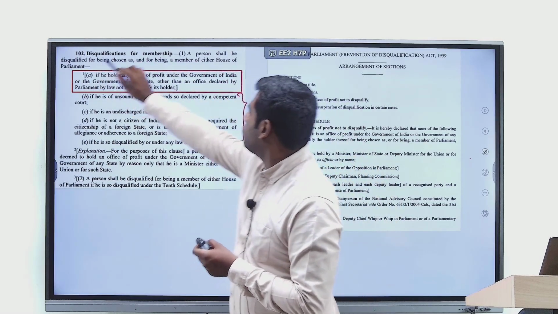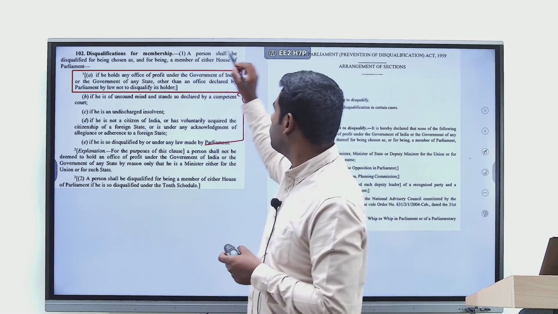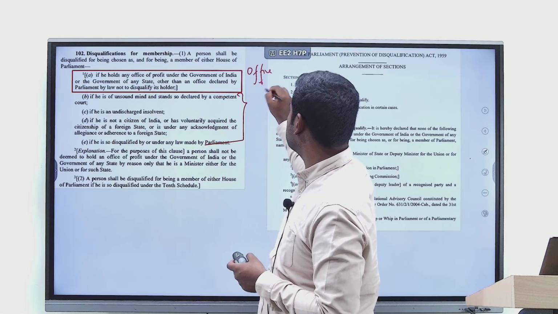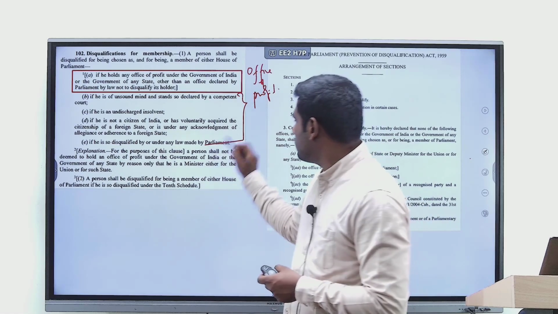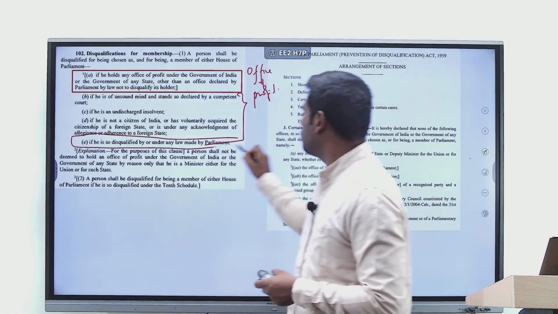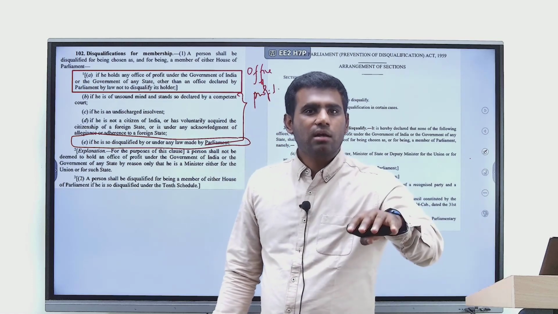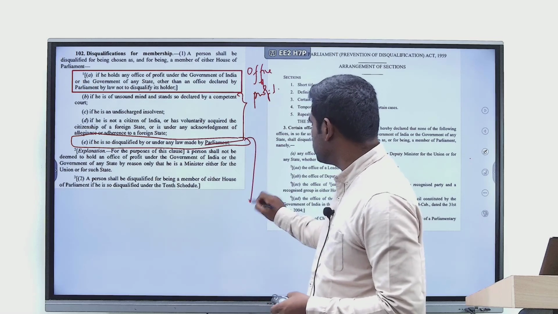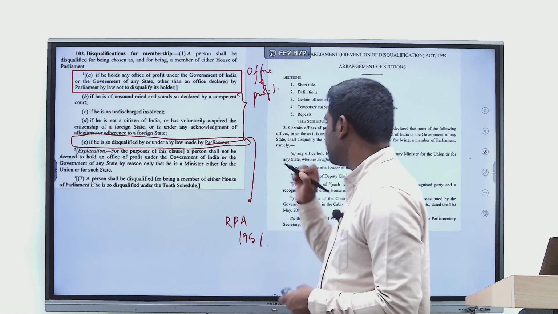So 102 clause 1 subclause A, right? It talks about disqualification on grounds of what is called holding office of profit. So this is one of the grounds, right? Here you have another big ground, which is Parliament may make laws and the laws can provide for disqualification. I'll give an example for that. The example in this instance would be Representation of People's Act of 1951, right?